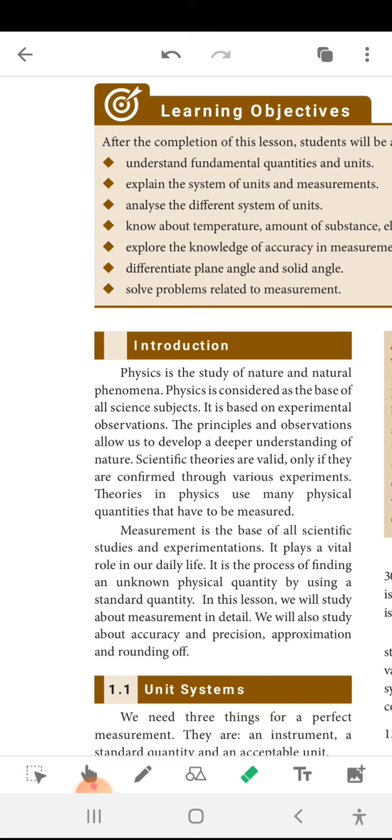The instrument, what is the instrument to measure the length? Inch tape, I said. The mass, we are using the balance, and the time we are using the watches and some clocks like that. These are all the instruments. And standard quantity, the length, mass, time are called the quantities. And acceptable unit, what is the acceptable unit? For length, meter, and mass, kg, and time, seconds.